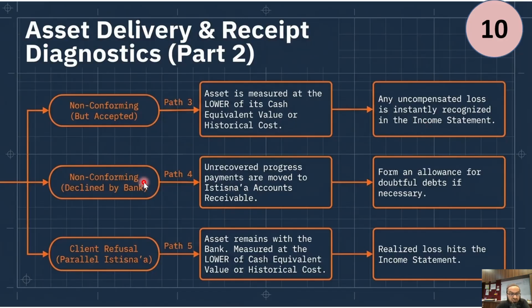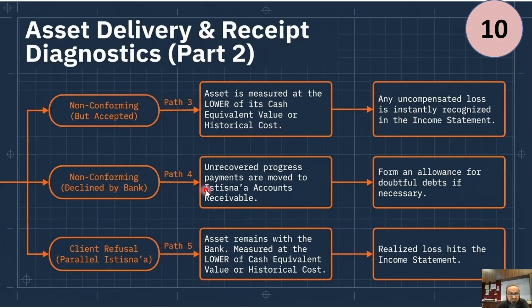If they are non-conforming but declined by the bank, it means that again this is the parallel Istisna contract, and I think this entire discussion is in the context of parallel istisna. We have accepted an asset from the subcontractor which does not meet the specifications, so we have to see whether we are going to receive the cash equivalent value or not, and we have to recognize the loss.